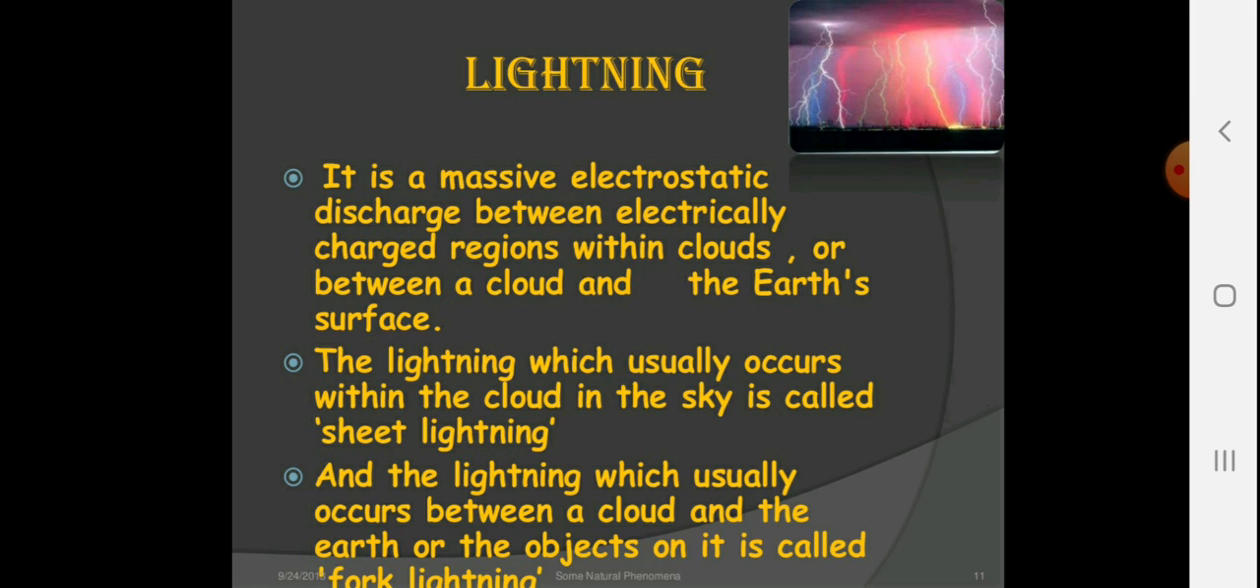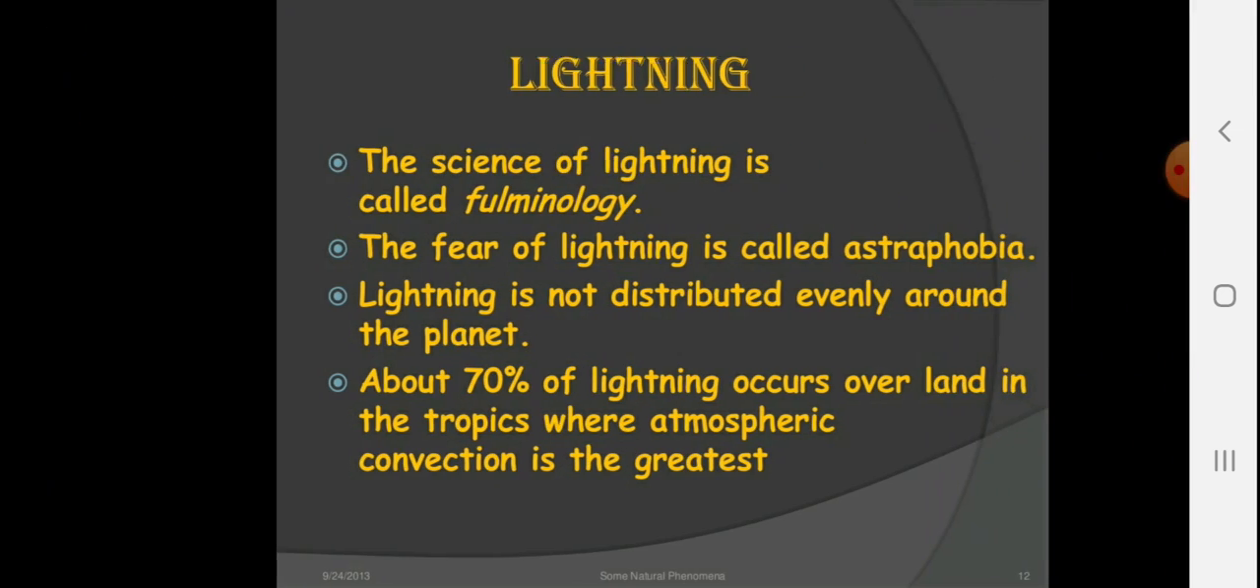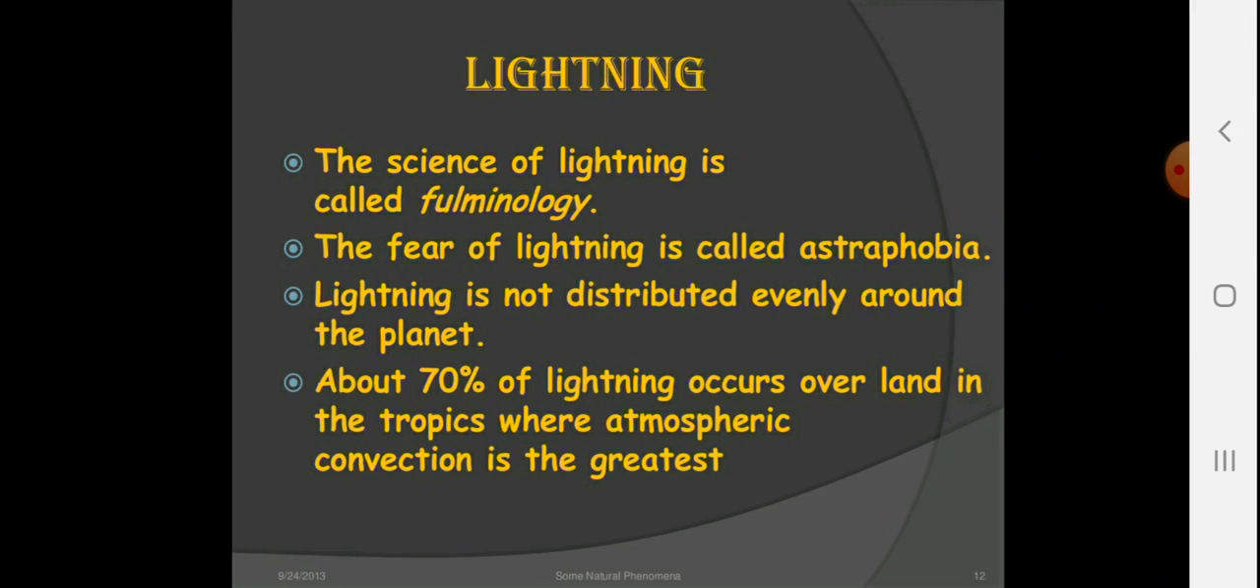It is a massive electrostatic discharge between electrically charged regions within the clouds or between the cloud and the earth's surface. The lightning which usually occurs within the cloud in the sky is called sheet lightning, and the lightning which usually occurs between the cloud and the earth or objects is called fork lightning. The science of lightning is called phenomenology. The fear of lightning is called astraphobia.